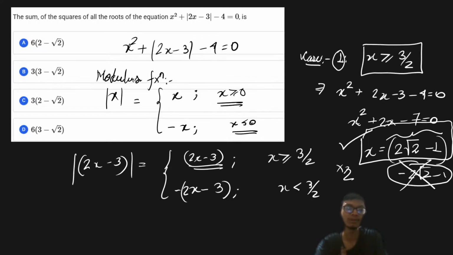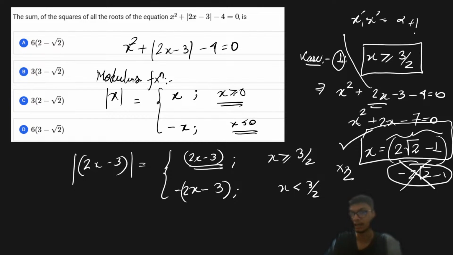Now, if you are someone who is trying to find the sum of the square of all the roots by just getting this equation, and then finding x1 square plus x2 square from that relation, that is alpha plus beta whole square minus 2 times alpha beta, then you are going to get the wrong answer, because here the value of x is very case sensitive, given that it is a piecewise quadratic function.